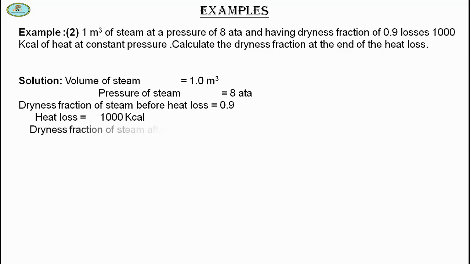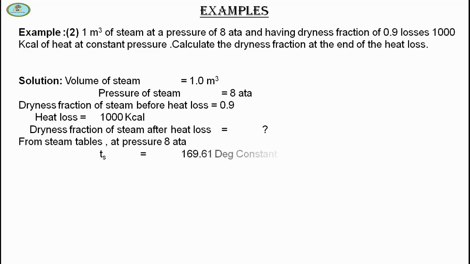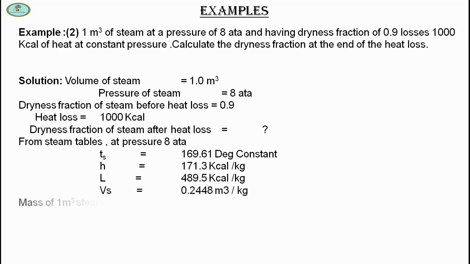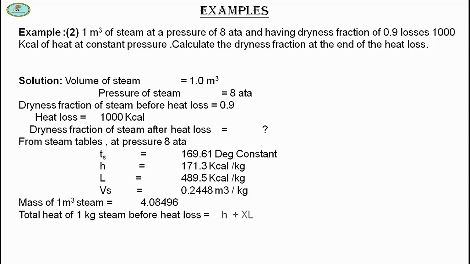From the steam table at pressure 8, Ts is equal to 169.61 degrees, h is 171.3 kilocalorie per kg, L is 489.5 kilocalorie per kg and Vs is 0.2448 meter cube per kg, and the mass of 1 meter cube steam is 4.08496 kg.